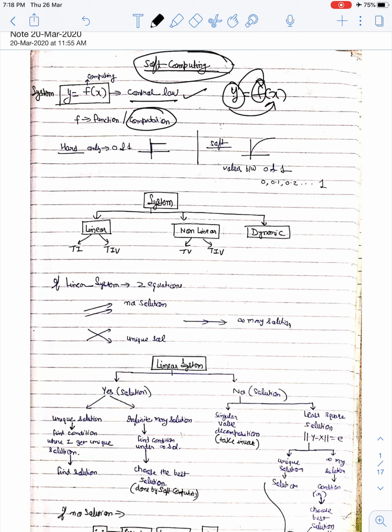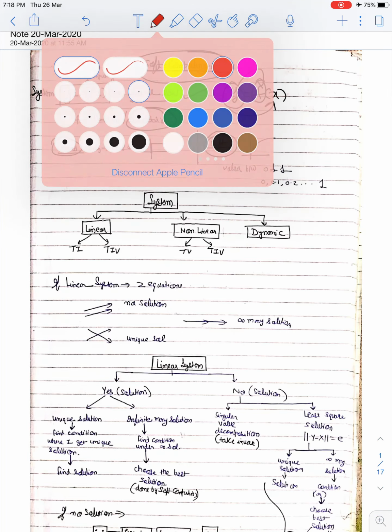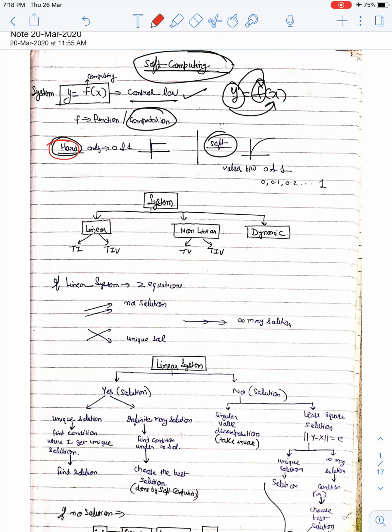Then after that, before seeing soft computing, what we'll see is what is the meaning of hard and what is the meaning of soft. Okay, let me change the color of the pen. If you see hard computing, if I talk about some signal, let us consider this signal. It is varying from 0 to 1, means it has value either 0 or 1. Okay, it doesn't have value between these two.